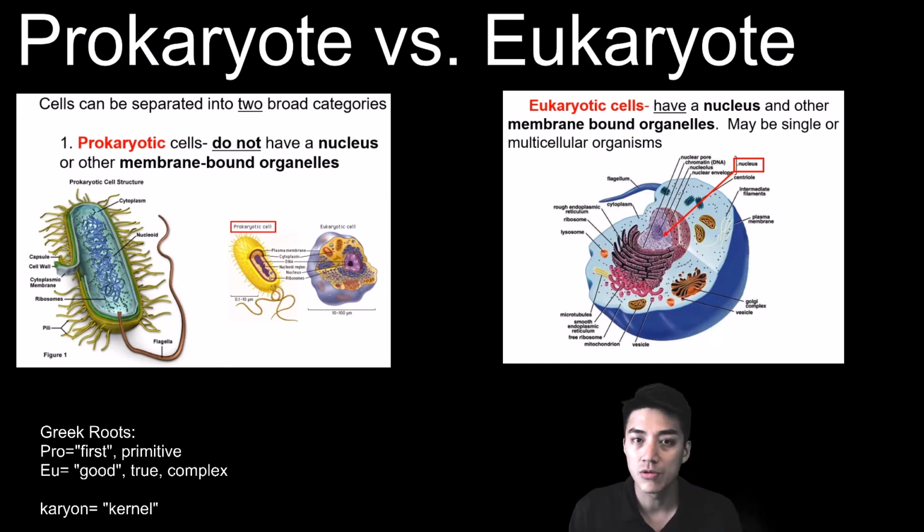If you broke down the Greek roots, you would have a better understanding of the difference between prokaryote and eukaryote. So the Greek root pro means first or before, and I take it to mean primitive or basic. The Greek root eu means good or well, but I take it to mean complex. And finally, you have karyon, which means kernel or nut in Greek. So you can put the words together and you can have an understanding of the difference between prokaryote and eukaryote.